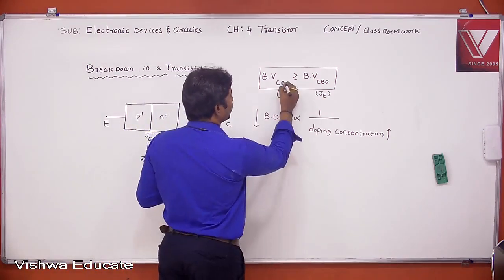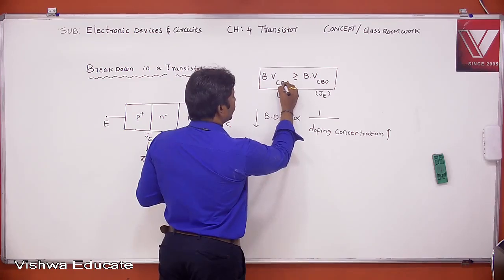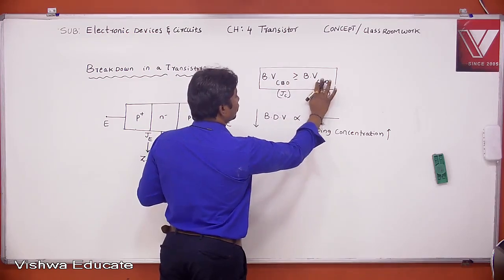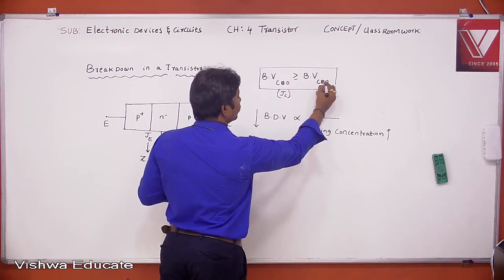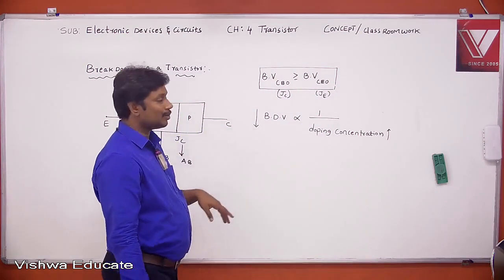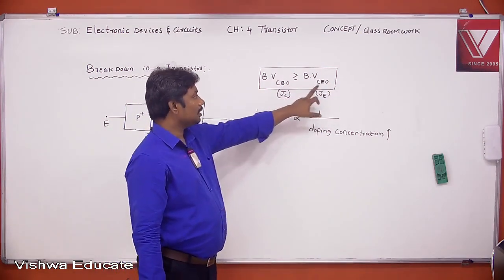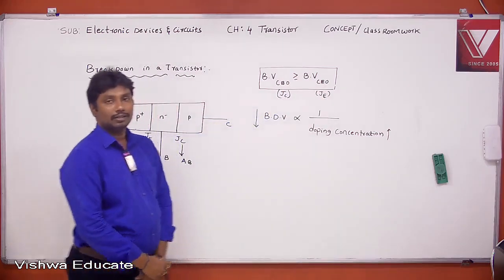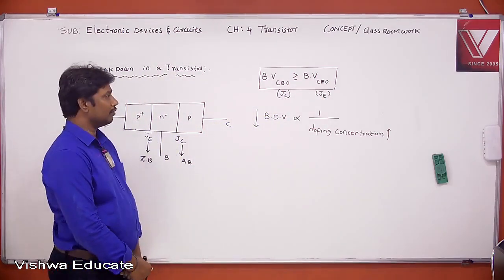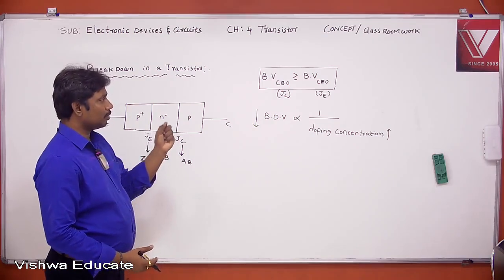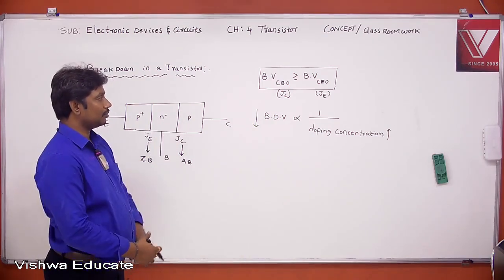Wait, I think this is VCBO and this is VCEO, sorry. I will tell you, don't worry, why this is VCBO and why that is VCEO.